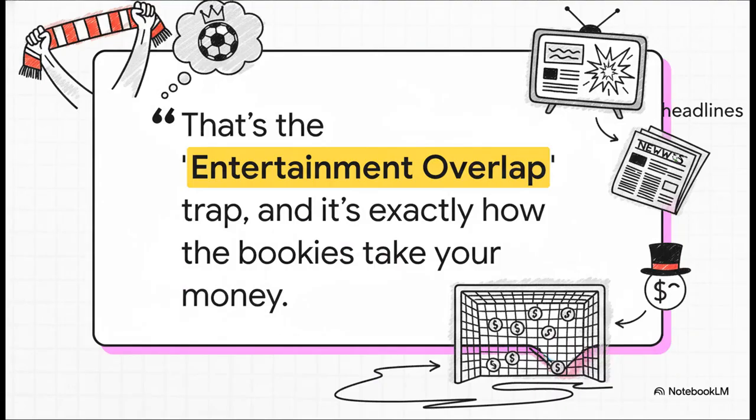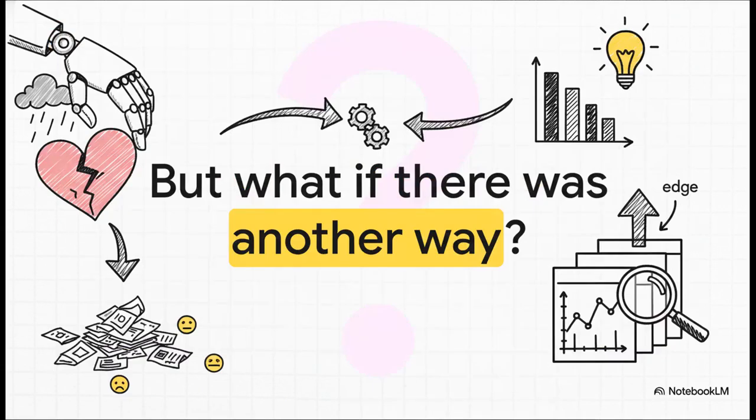So let's talk about something called the entertainment overlap trap. We've all been there, right? You see two huge teams about to play. You're expecting an absolute classic, and you put your money down based on how entertaining you think it's going to be. We end up betting like fans, totally driven by hype and hope, not by cold, hard data. And you know what? That emotional approach, that's exactly how the bookies make their money.